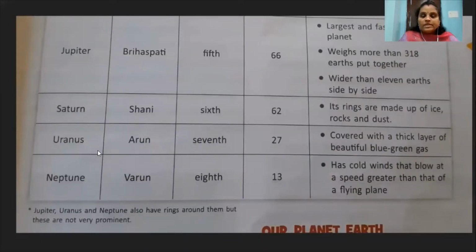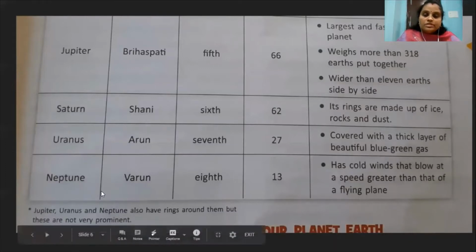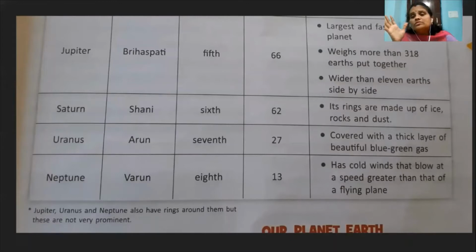Next, Uranus. Its Indian name is Arun. It is the seventh planet. It has 27 satellites, covered with a thick layer of beautiful blue-green gas. It means the planet Uranus is covered with blue-green gas. Neptune. Its Indian name Varun. It is the 8th planet. It has 13 satellites. Has cold winds that blow at a speed greater than that of a flying plane. This sentence means extremely cold. It's unbearable. It's too cold, children.